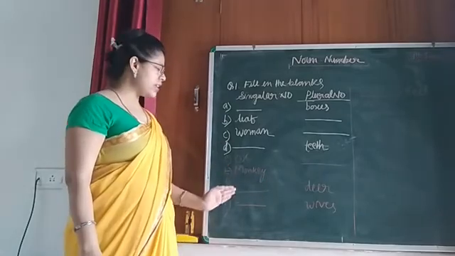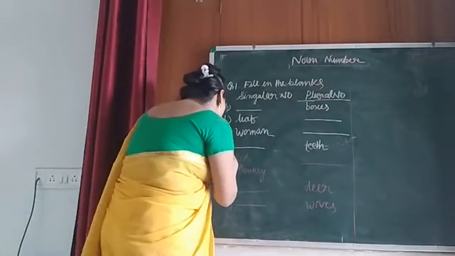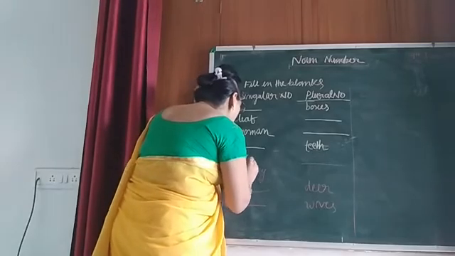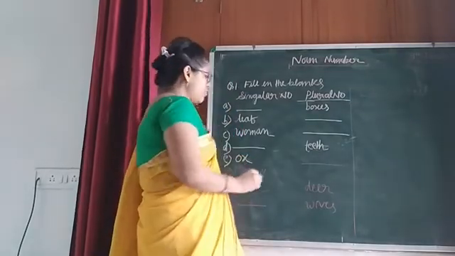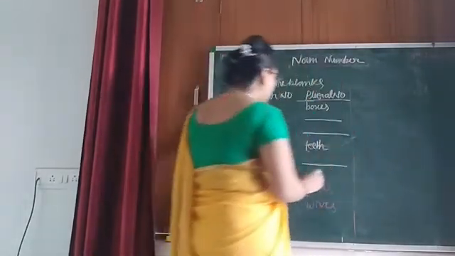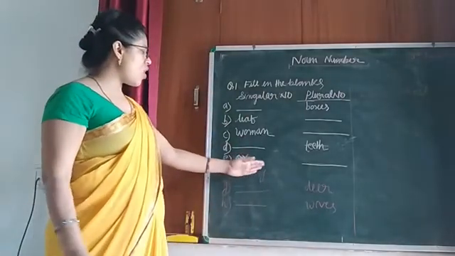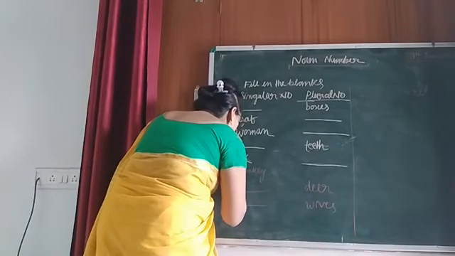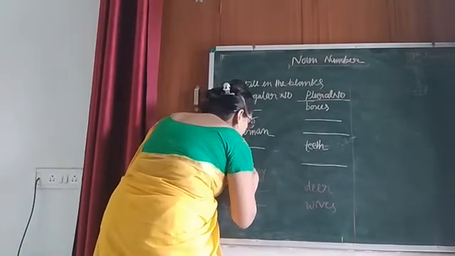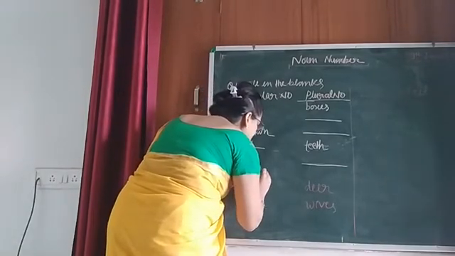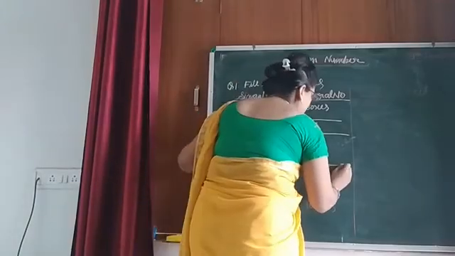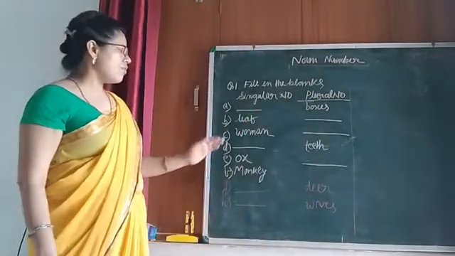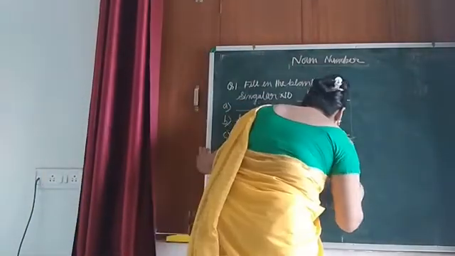Now come to the next one. In question E I have written ox. You have to write the plural number of this ox. Now in the next question I have written monkey, which is a singular number. You have to write here the plural form of monkey.